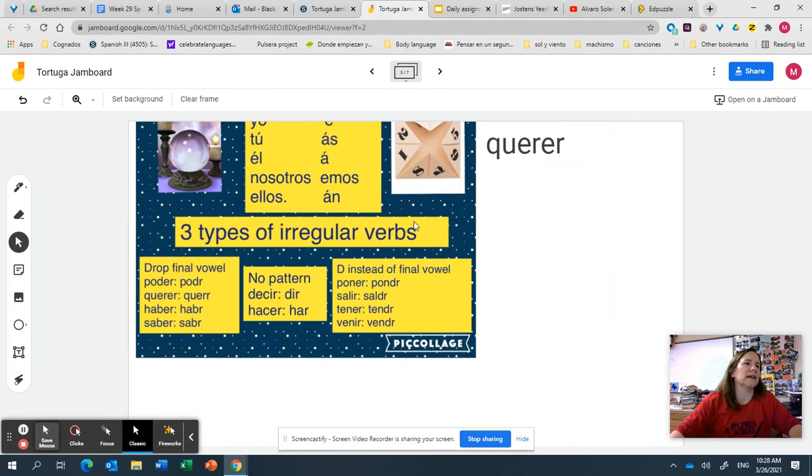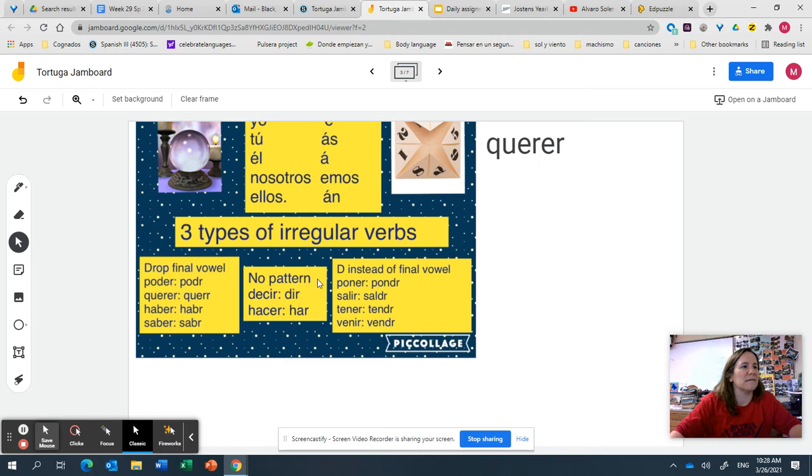Now let's take a look at the irregulars. There are three different types of irregular verbs. There are verbs that, when you conjugate them, you have to drop out the last vowel. For example, poder: when you conjugate it in the future, you get rid of this e and add your endings to podr. And for querer, you drop out this e and add your endings to querr.